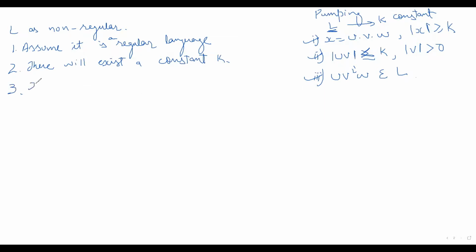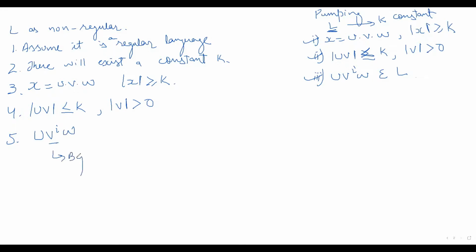You have to consider any string and divide it into three parts, but the length of this string should be greater than or equal to k. Then take uv, whose length should be less than or equal to k, and length of v is greater than 0. Then you have to show that if we pump these v's, it belongs to L. If it satisfies all these three, then it is a regular language.